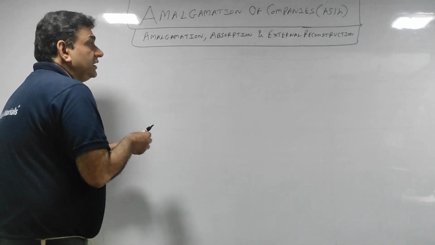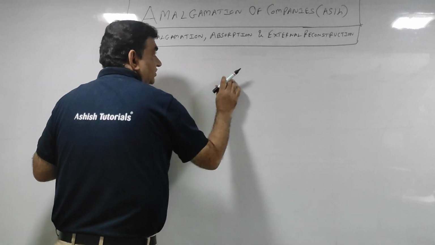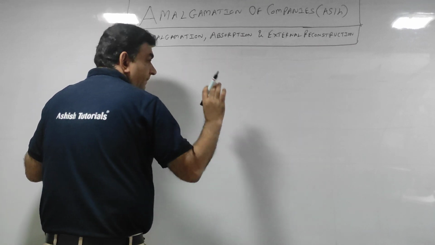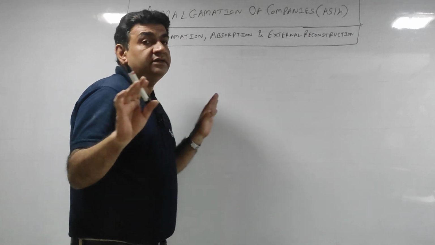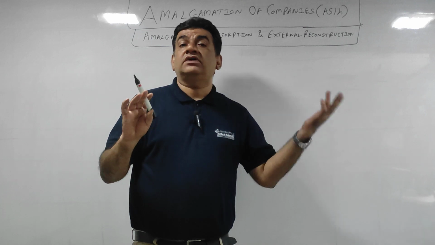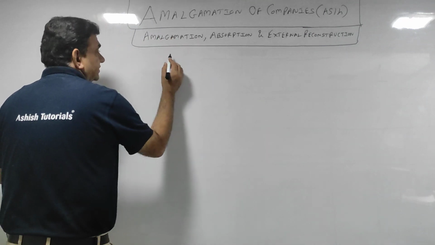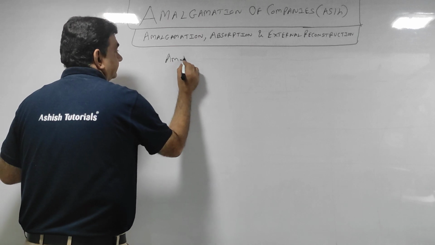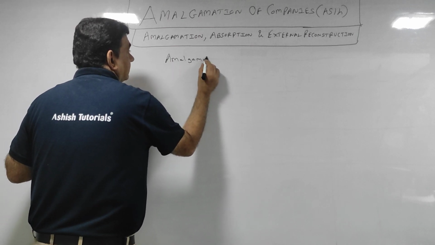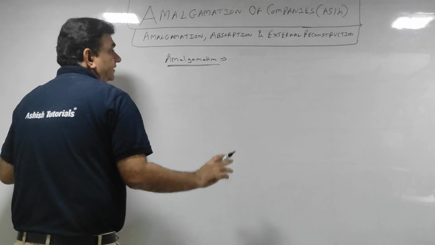As I told you, amalgamation of companies includes amalgamation, absorption and external reconstruction. What is the concept? Companies joining hands together for growth prospects and expansion. Let's take them one by one. First, amalgamation. Remember, there is a difference in all three.